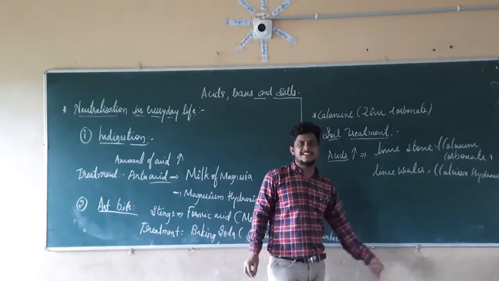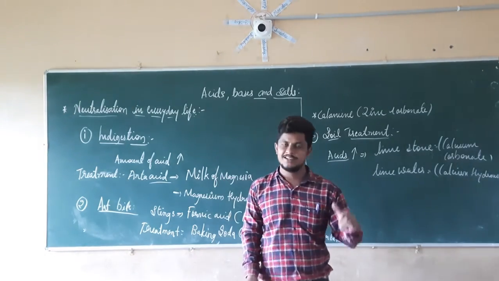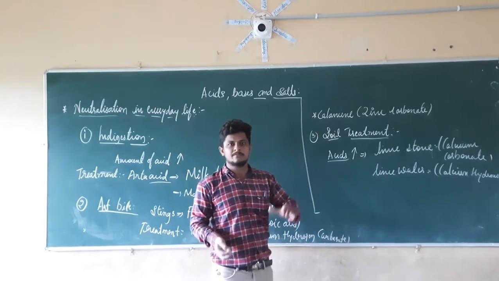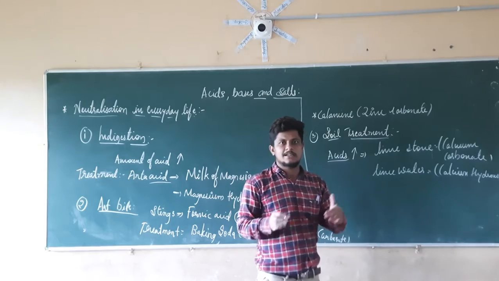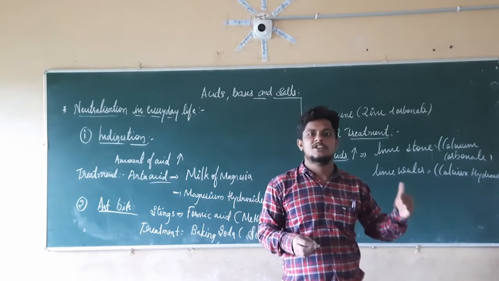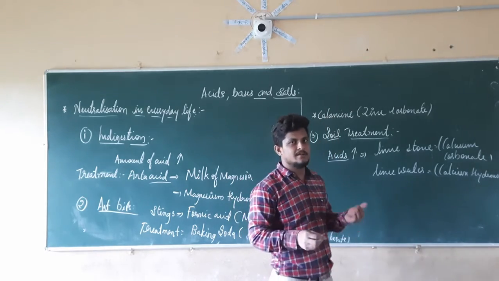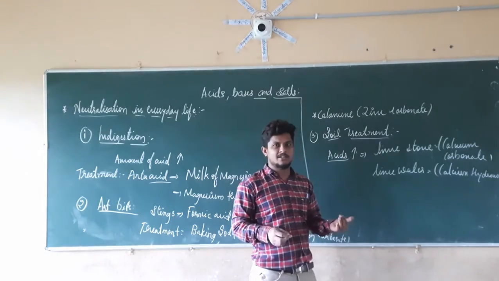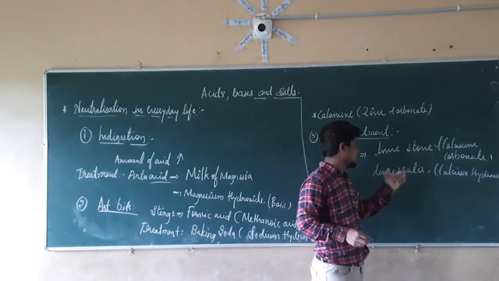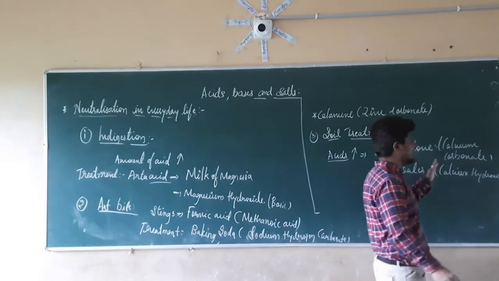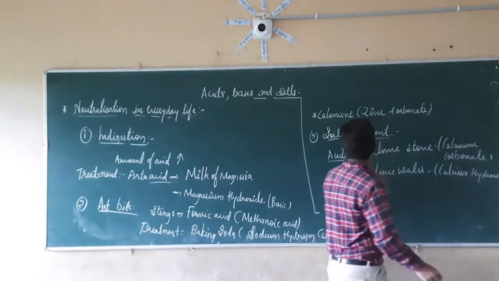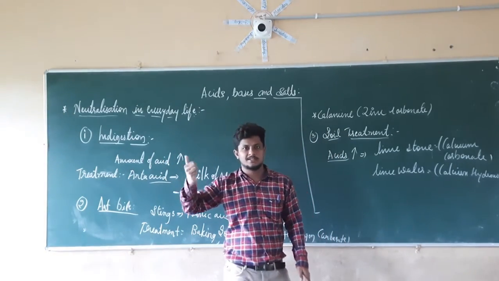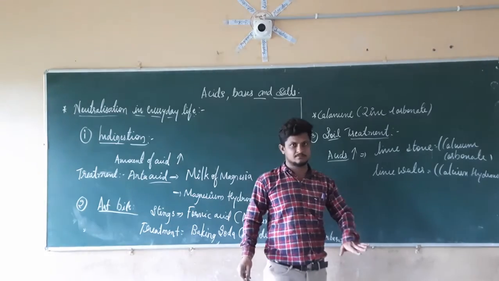So we know that in the soil there is an increase of the acidic nature. To decrease that acidic nature, to nullify its effect, we have to add a base so that a neutralization reaction occurs. After the neutralization reaction, the land, or the field, becomes neutral in nature. For that reason, if the acid amount increases in the soil, we add limestone or lime water. These are basic in nature, and they act with the acid in the neutralization reaction. After the neutralization reaction, the soil becomes neutral.